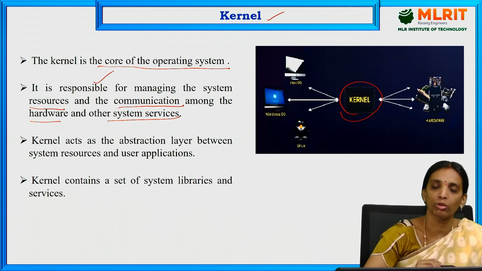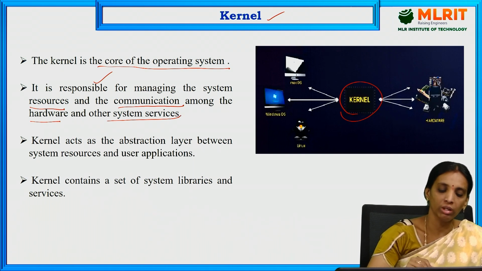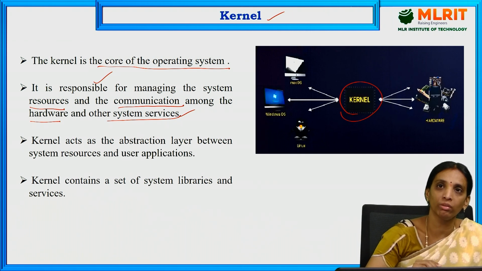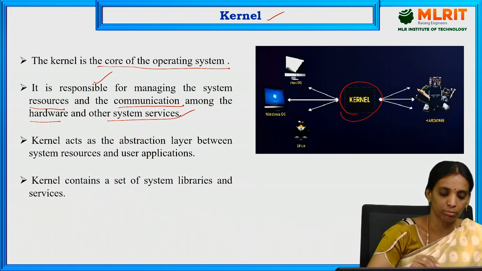It should be responsible for allocating all the resources to the OS through the software services. Here it can be used for providing a set of libraries and software programs which are used for allocating the resources to the operating system.